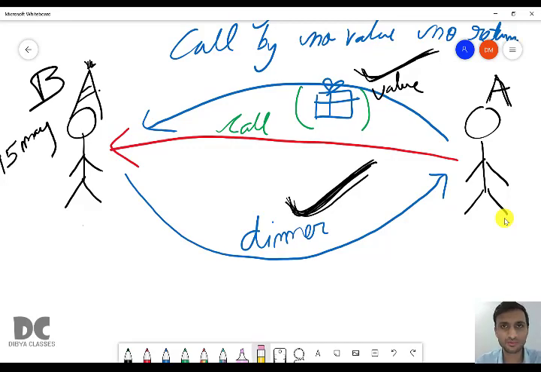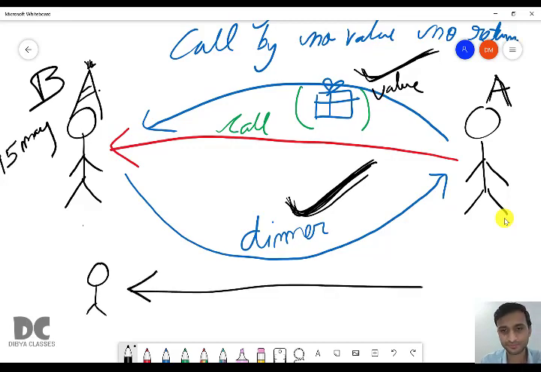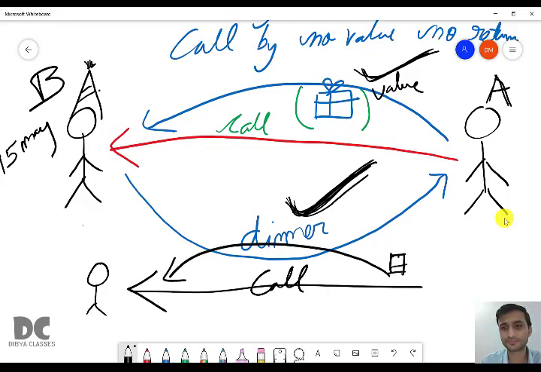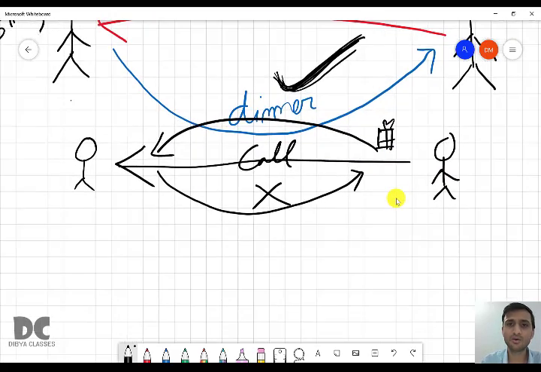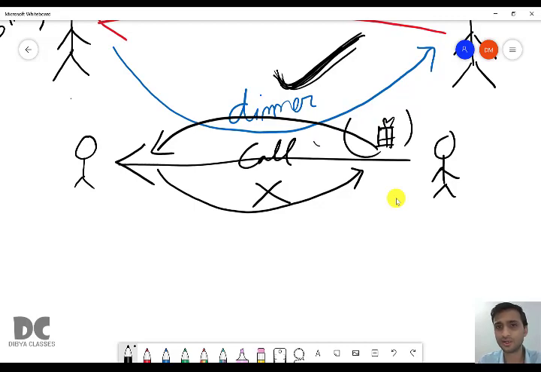Birthday comes every year. So next year also, 15th May will come and I will again call you to wish you and again take a gift for you. But this time you didn't give me any dinner. This is called call by value. Why value? Because I am taking the value, but you are not giving me anything in return. It is not compulsory that a function will return.